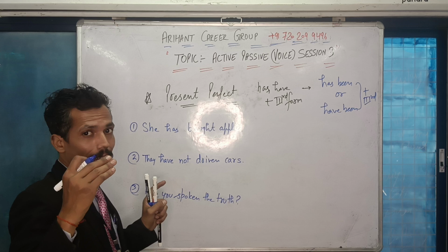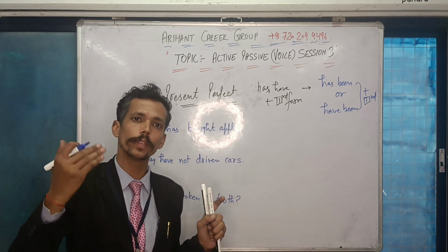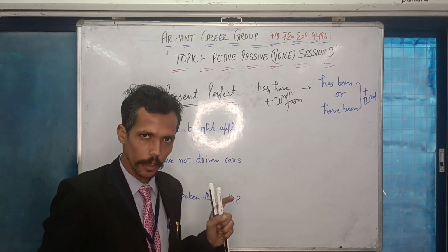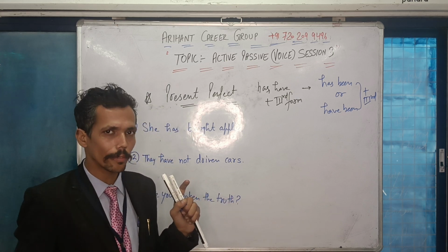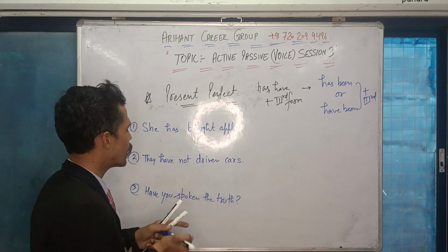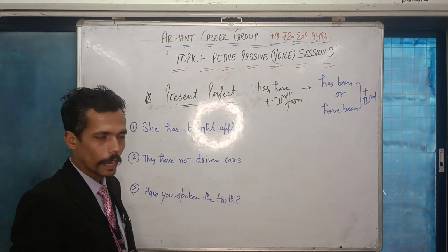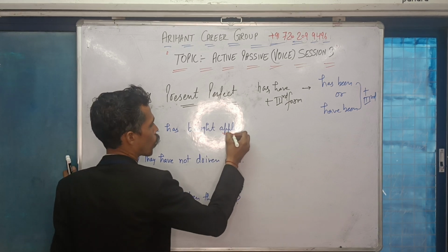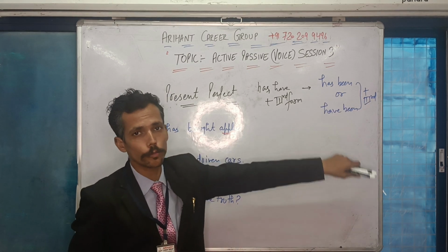So I'm keeping either has or have at the beginning of the sentence, and the subject comes after that. Similarly, you will be using the same method when you are answering such questions. Let us start discussion on question number one. If I say that she has bought apples, that means apples is plural. So accordingly, I'm supposed to use have been, because has been is for singular and have been is for plural.